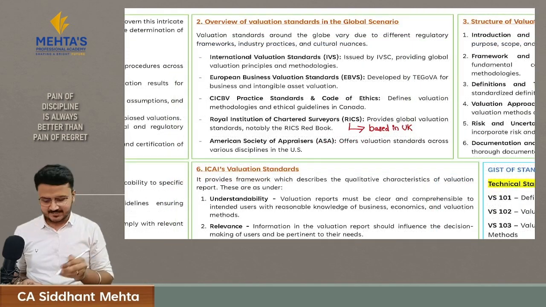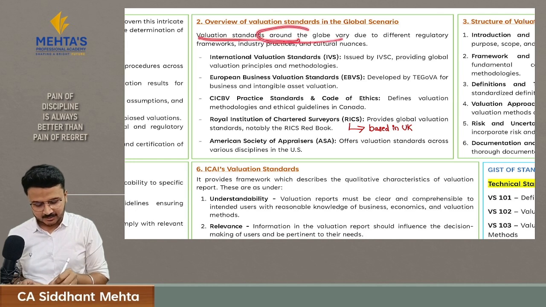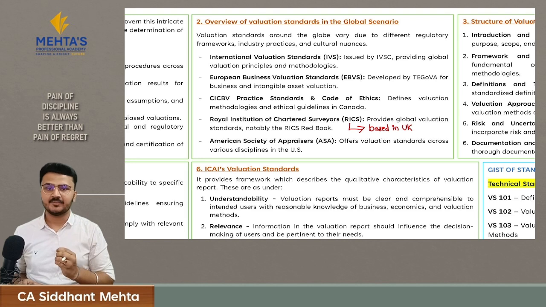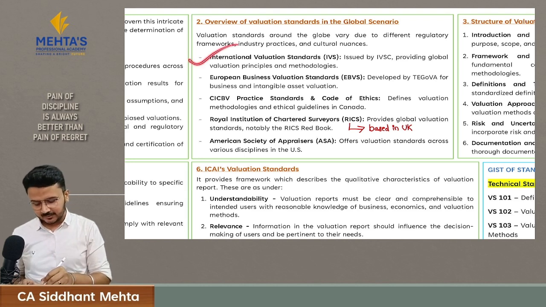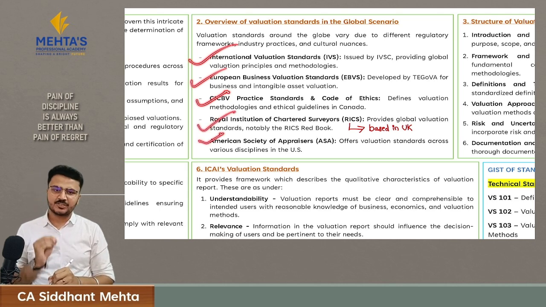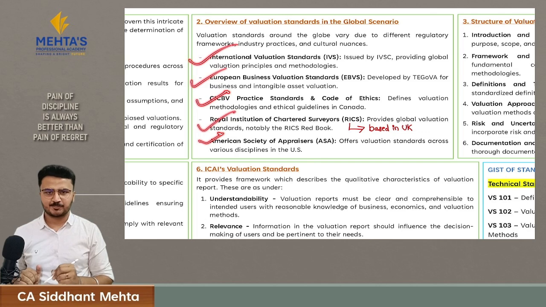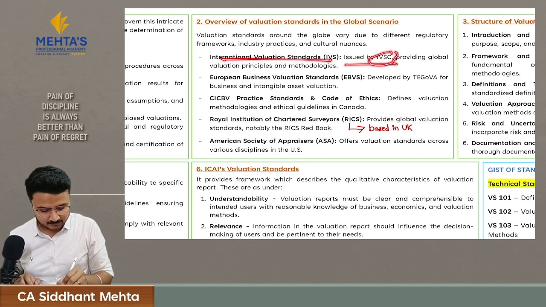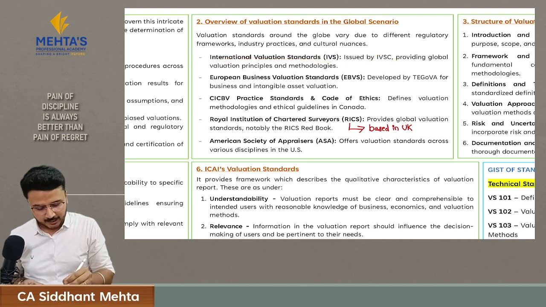Now let's understand the valuation standards which are issued around the globe. Here they have given us some information about the standards which are accepted internationally, then some standards which are accepted in their respective countries, and the institution names which issued these standards. The first one is International Valuation Standards. It is issued by the International Valuation Standards Council and provides global valuation principles and methodologies.